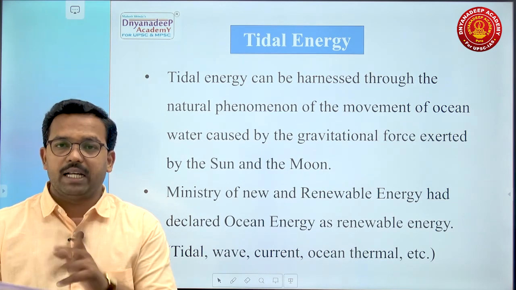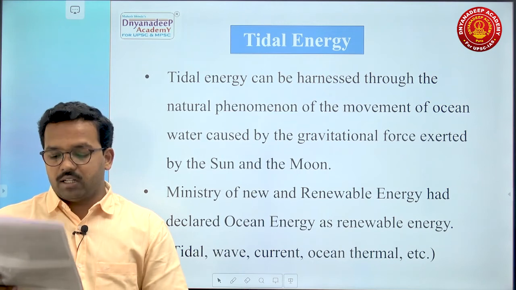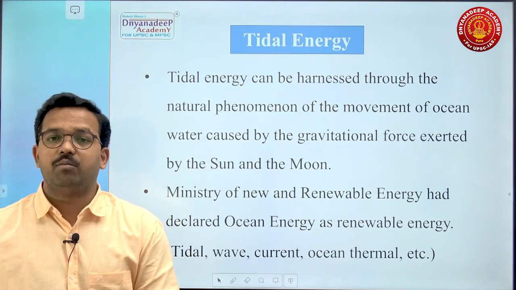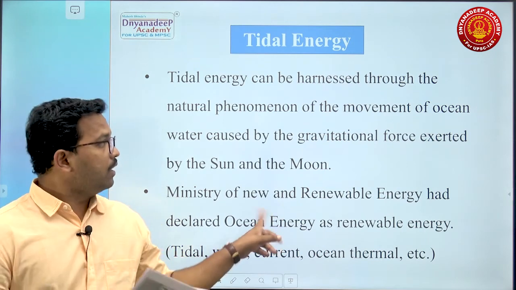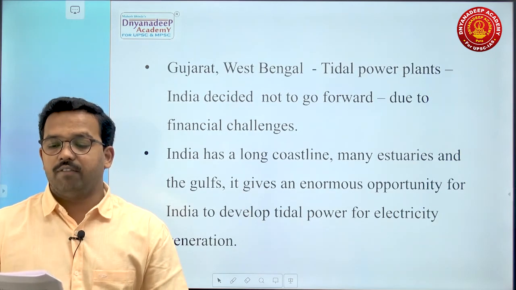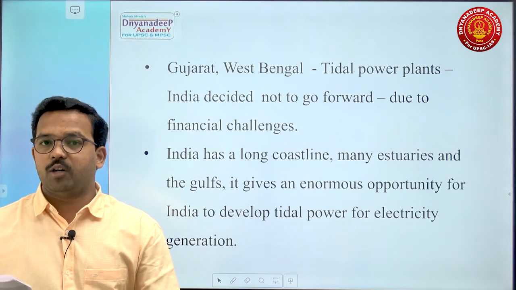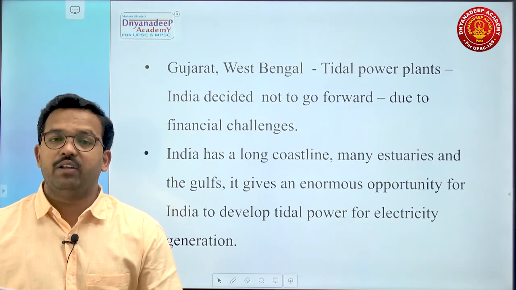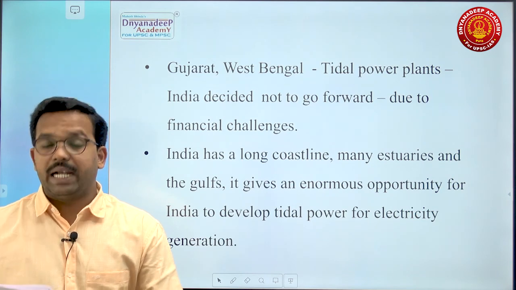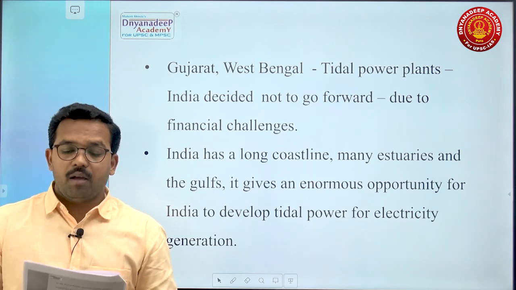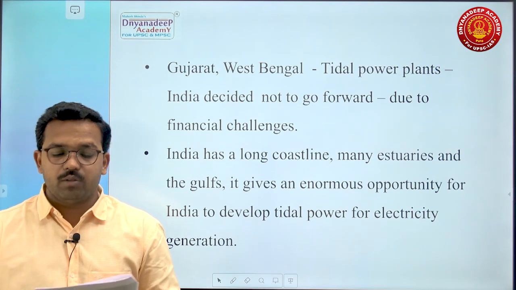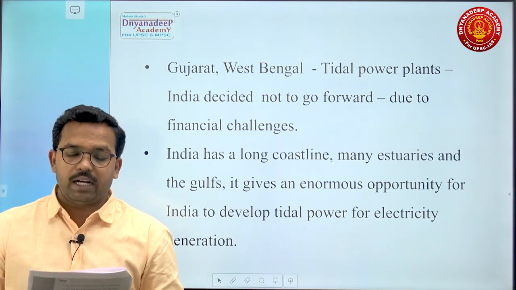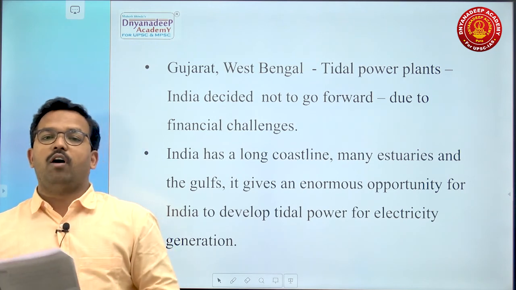So remember, ocean energy is declared renewable: tidal energy, wave energy, current energy, ocean thermal, etc. In Gujarat and West Bengal, tidal power plants have been planned, but India decided not to go forward due to financial constraints. India has a very long coastline, many estuaries and gulfs. It gives an enormous opportunity for India to develop tidal power for electricity generation, provided we could solve these financial issues.